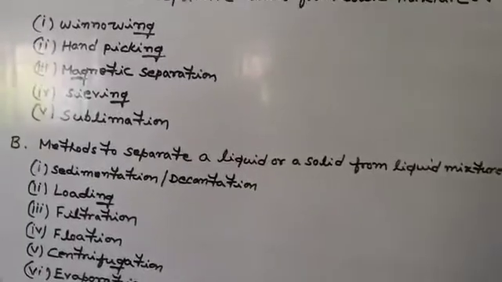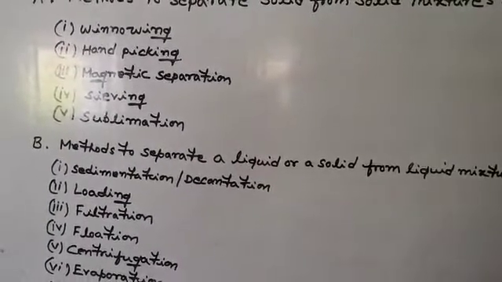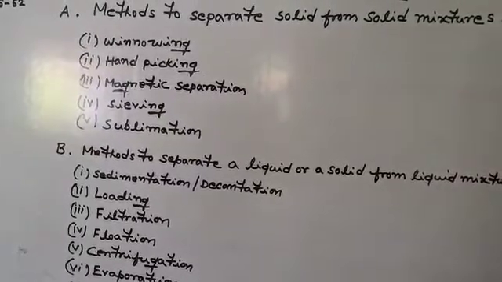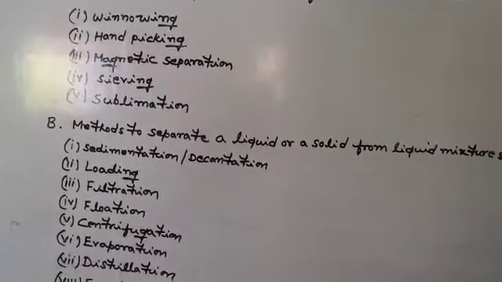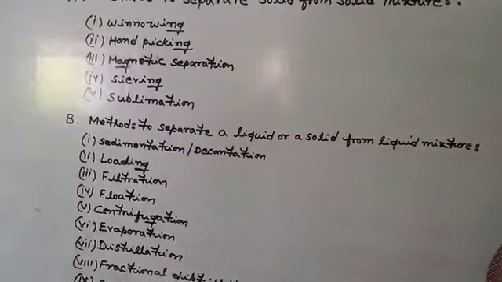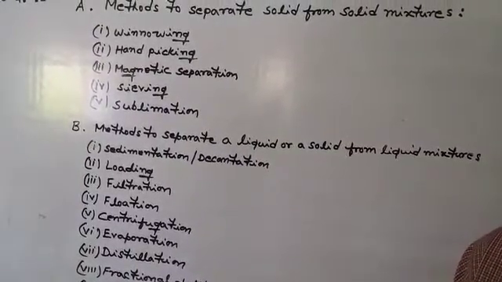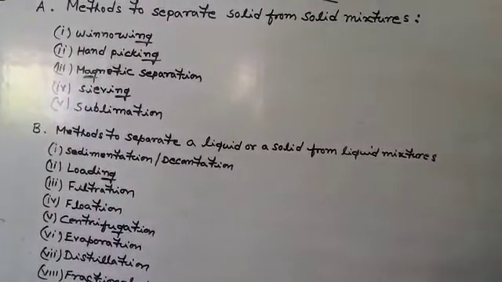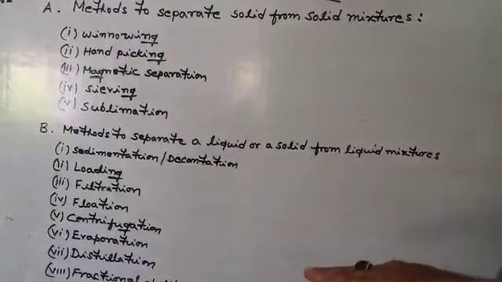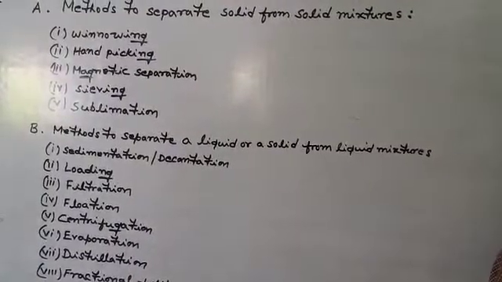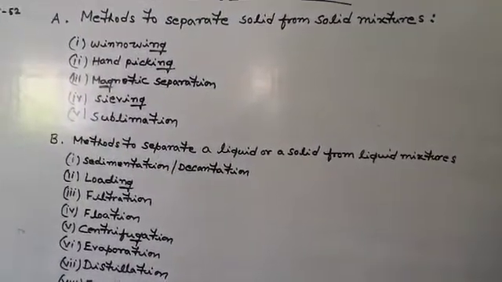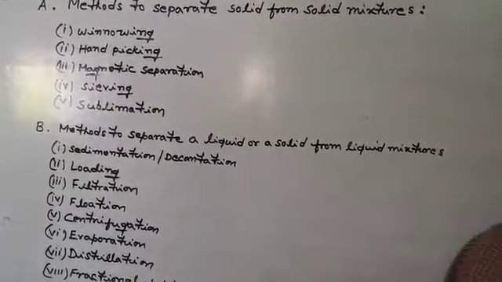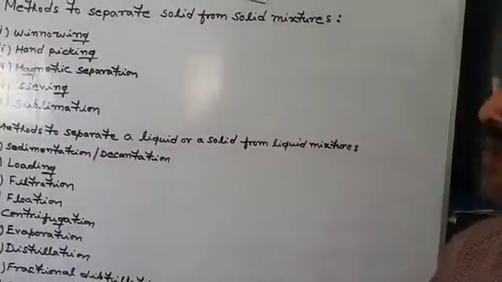The third one is magnetic separation. Magnetic separation is a method of physical separation by which we can separate a magnetic solid component from a non-magnetic solid component by using an electromagnet or magnet. In this method, we generally pass the magnet or electromagnet over the mixture. On passing, the magnetic substances get attached or cling to the magnet, and the non-magnetic substance remains there, and this way we can separate the components of the mixture.